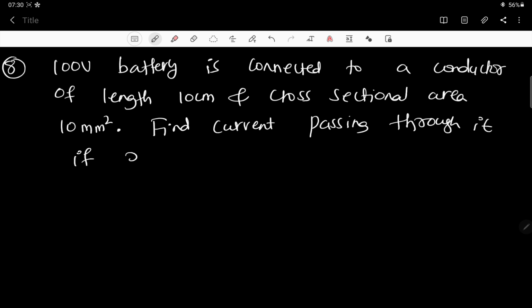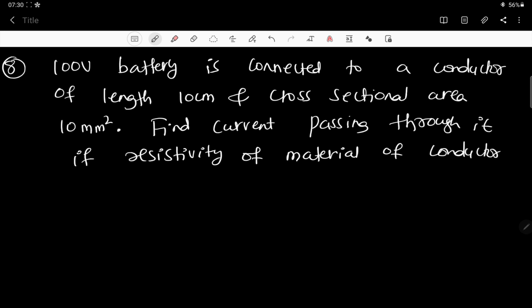If the resistivity of the material of the conductor is 10 to the power minus 4 ohm meter.